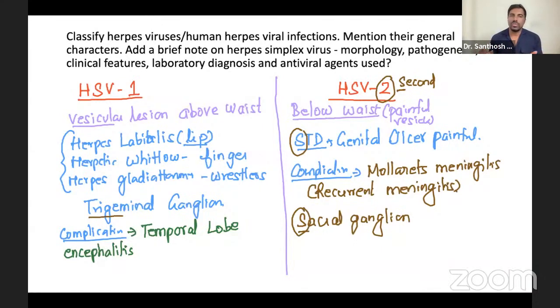So this much, and these are the clinical features we spoke about. Now the morphology is the same. We already told that this is a typical spherical shape with the envelope and the nucleocapsid DNA. Not going to talk much. So these are the pathogens and clinical features.